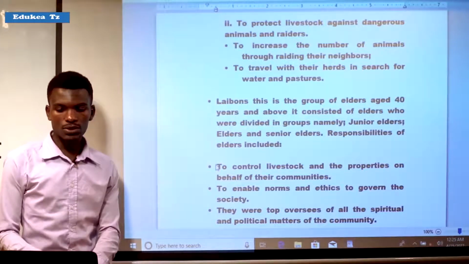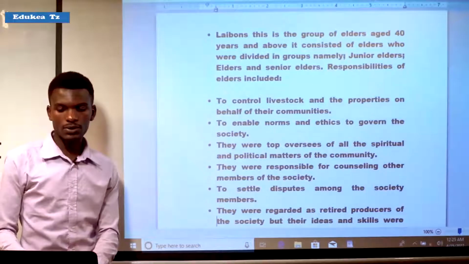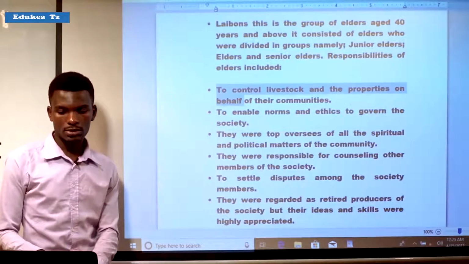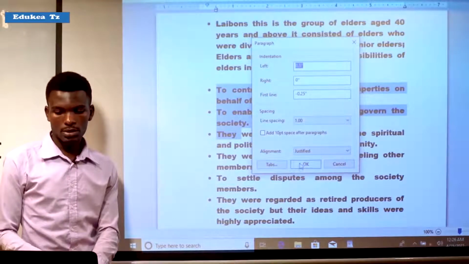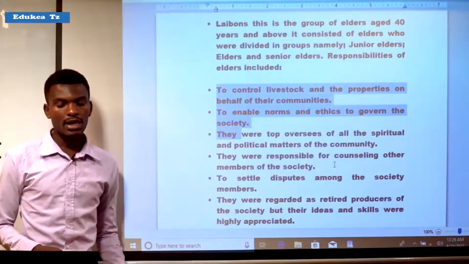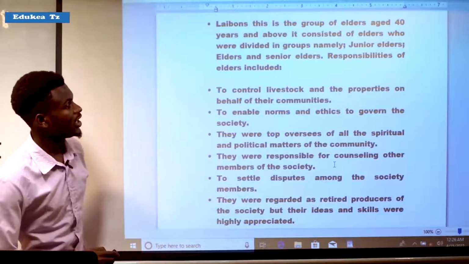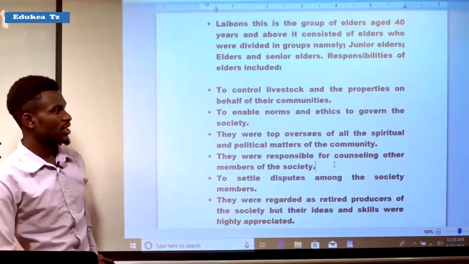The responsibility of this group was to control livestock and the properties on behalf of their communities.